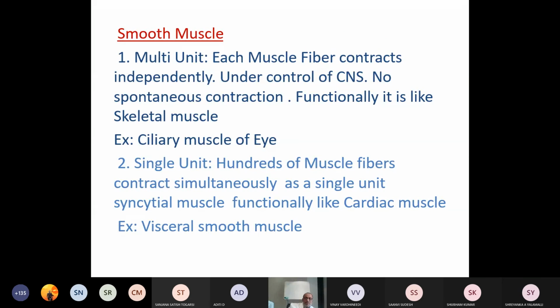Now, two more items I will discuss: smooth muscle and excitation contraction coupling in smooth muscle, in one slide. Smooth muscle can be of two types. One is multi-unit, another is single unit. What is multi-unit? Each muscle fiber contracts independently.